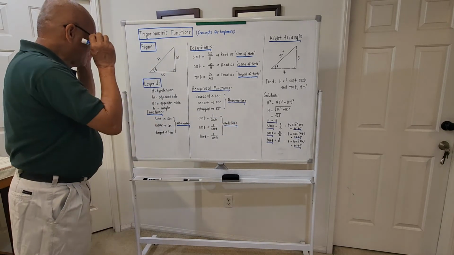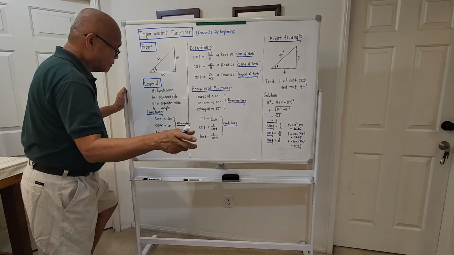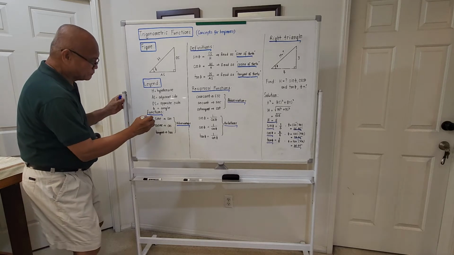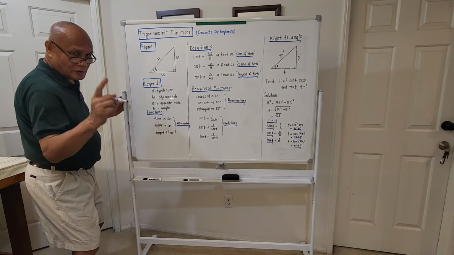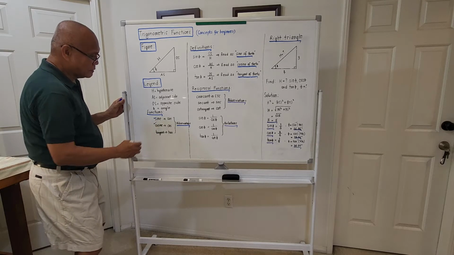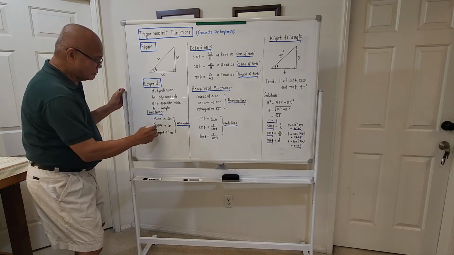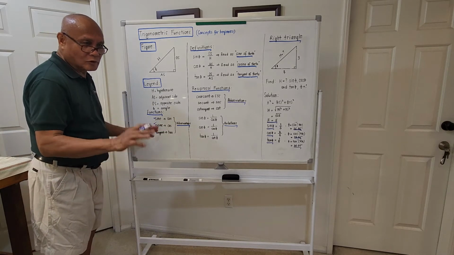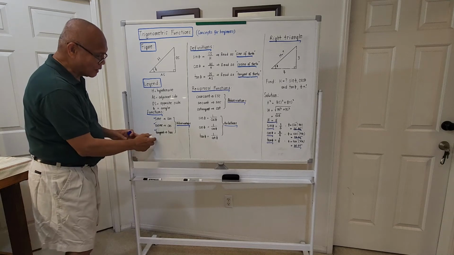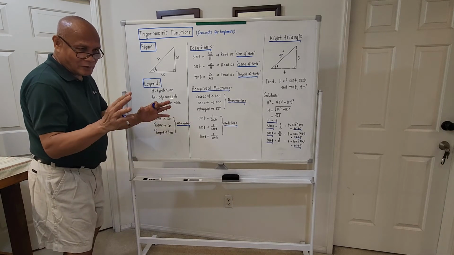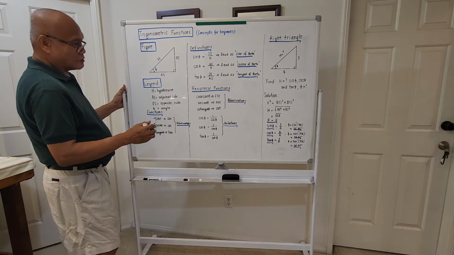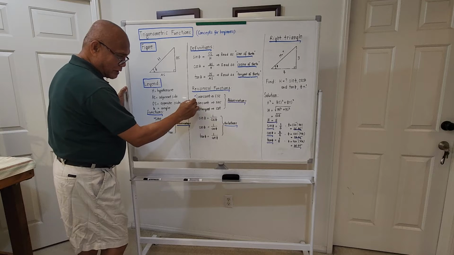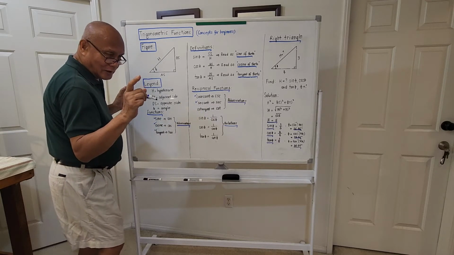Okay. The 6 functions under trigonometry are, the first one, sine. The second one is the cosine. The third one is the tangent. And the next 3, don't worry, will simply be the reciprocals of these. But I will give you the names now. The next 3 will be cosecant. The 5th one is secant. And the last one is cotangent.